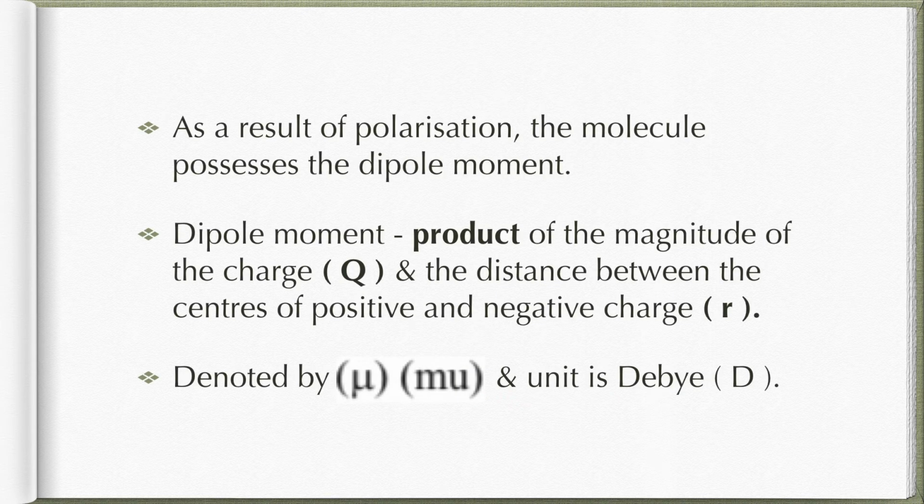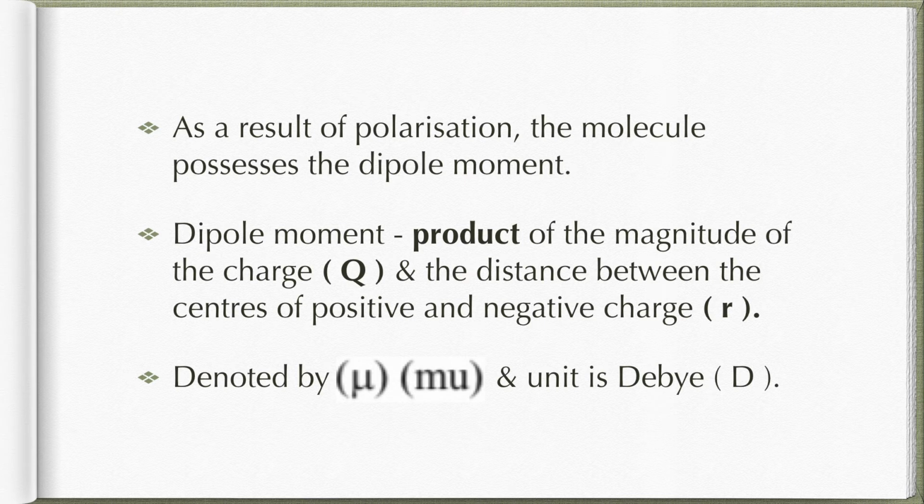So now we'll understand about dipole moment. It is said to be the product of the magnitude of the charge and the distance between the centers of positive and negative charge, that is R. So we can say that it is simply Q multiplied by R, and dipole moment is represented by the Greek letter mu, and the unit for dipole moment is Debye, and it is represented by capital D. And the arrow which you have seen on top of a molecule is said to be the dipole moment.